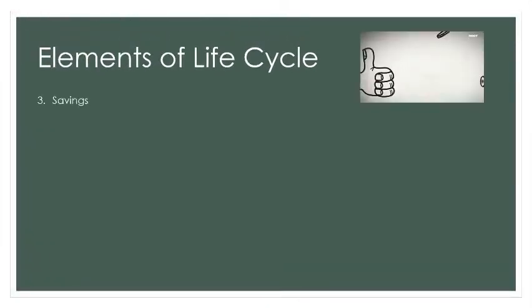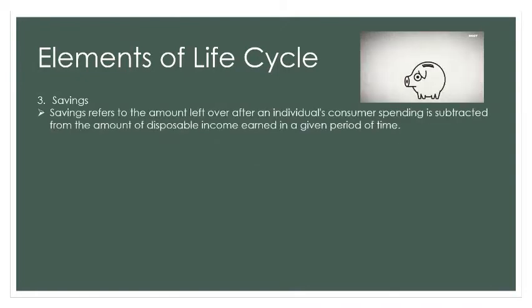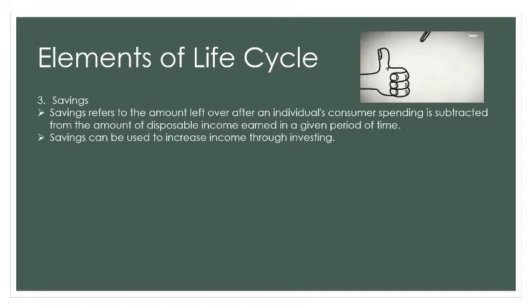Elements of life cycle. 3. Savings. Savings refers to the amount left over after an individual's consumer spending is subtracted from the amount of disposable income earned in a given period of time. Savings can be used to increase income through investing.